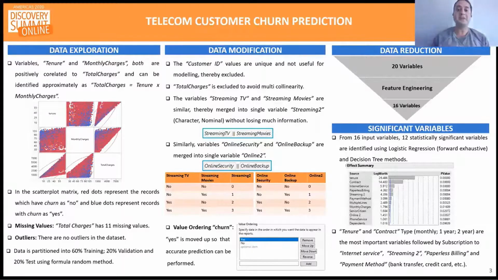The effect summary table also helped us to narrow down our variable count to 12 statistically significant variables, which formed the basis for further modeling. We used the value ordering functionality and moved yes of our target variable upwards. Finally, the data was split into training, validation, and test in a 60-20-20 ratio using the formula random method.